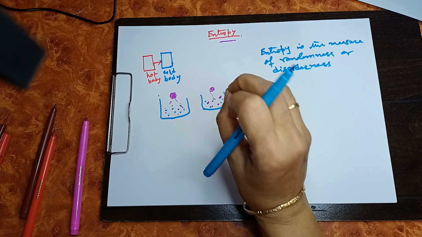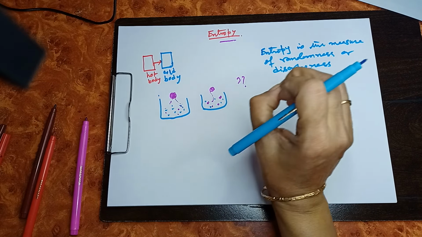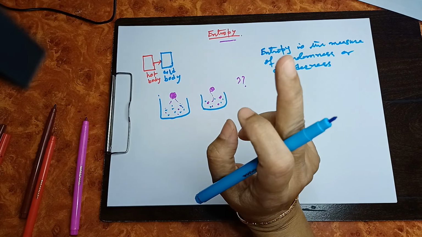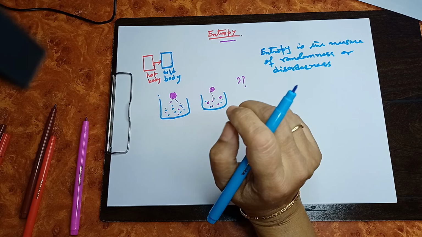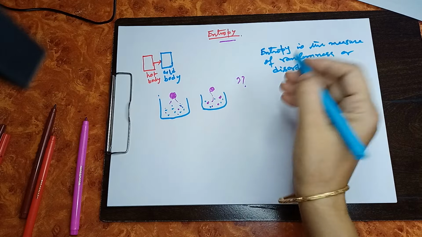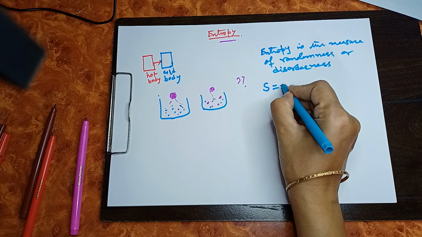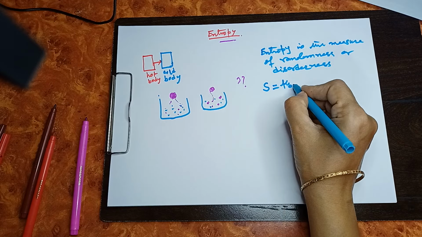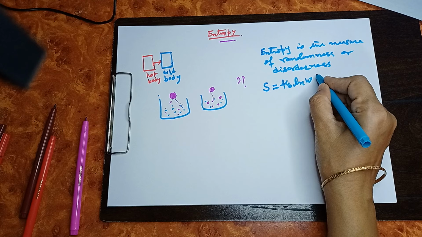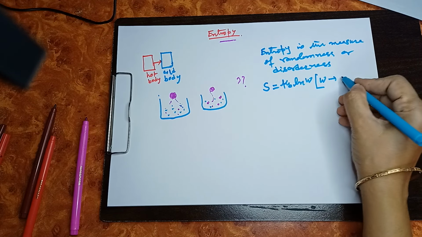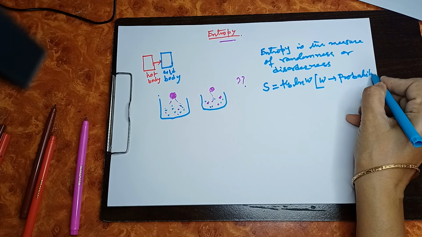But if you want to know the depth of entropy, you must know the correlation of entropy with probability. Entropy is denoted by S. S is equal to k_B ln W, where k_B is the Boltzmann constant and W is related to probability. So you have to understand this concept.